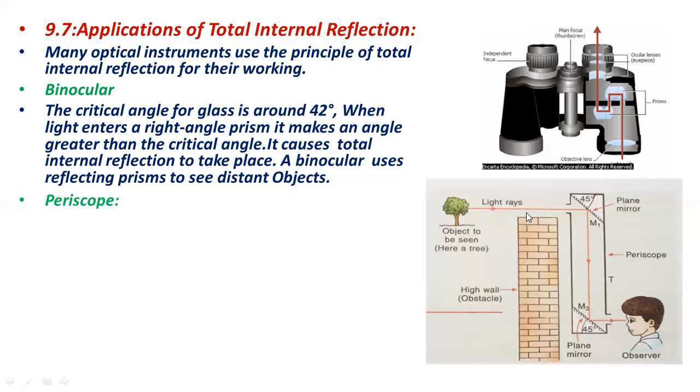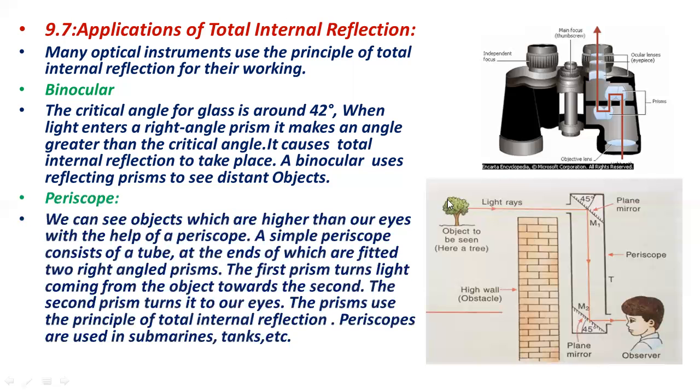Then periscope, we can see objects which are higher than our eyes. You can see here the object which is even higher than our eye, or it is at the other side of the wall. Objects to be seen here are seen by using this periscope, and periscope is also used in submarines to see the surface of water.